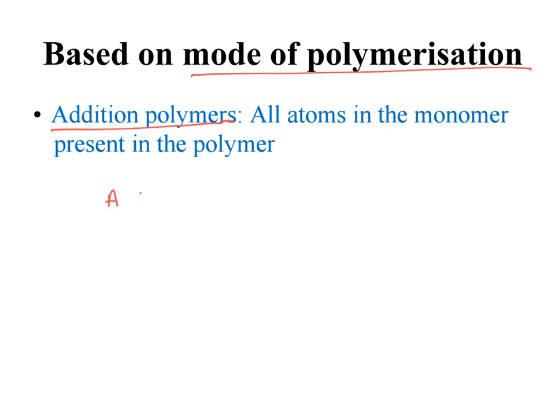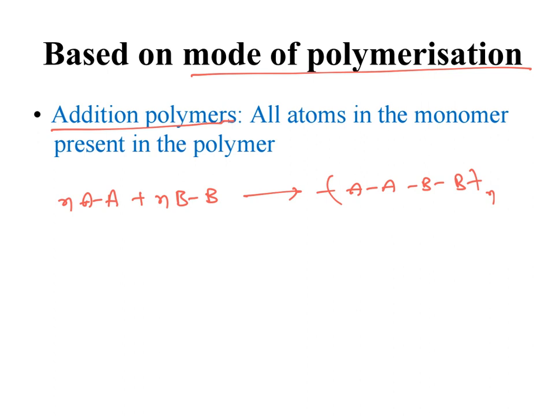Let's take the addition of n moles of these monomer units, which forms a polymer, and it goes on. These reactions we call addition reactions, and these polymers we call addition polymers. Here all atoms present in the starting monomer units are present in the product, so there is no loss of material.